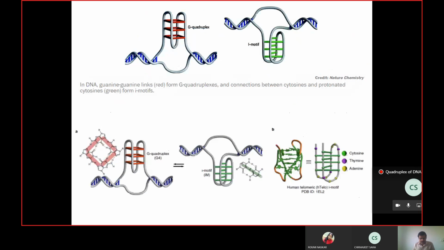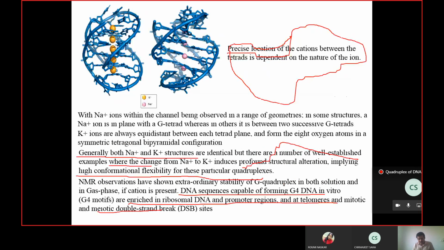So this is all about G quadruplex, but there is one more quadruplex. If I tell you G in a strand, automatically you have to think of the complementary strand, correct? What is the complementary strand?